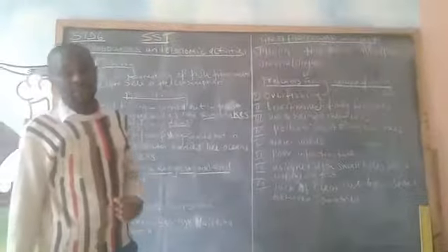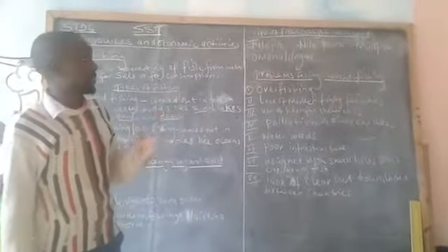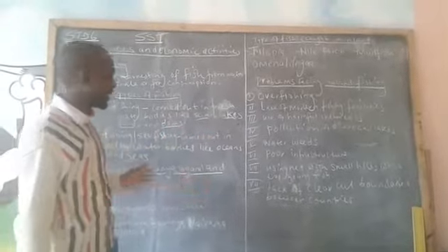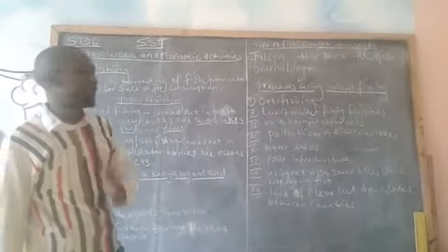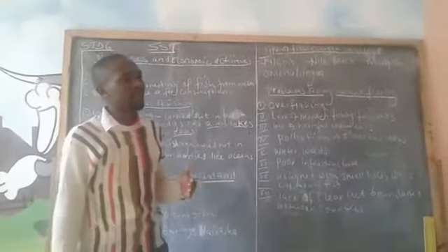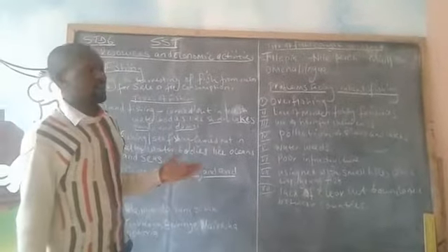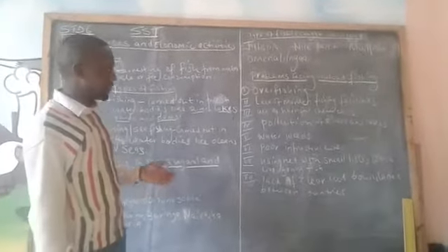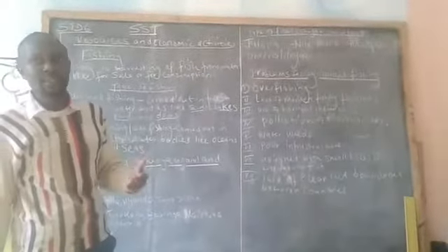So now we have the problems facing inland fishing in Eastern Africa, in these three countries, that is Kenya, Uganda, and Tanzania. We have overfishing, because we have a lot of consumers. Due to this high demand for fish, there is overfishing. Then there is lack of modern fishing facilities.